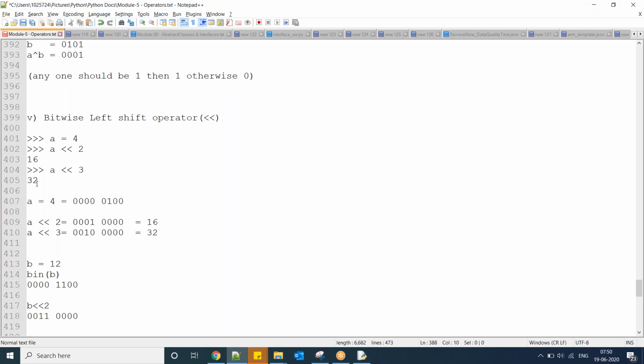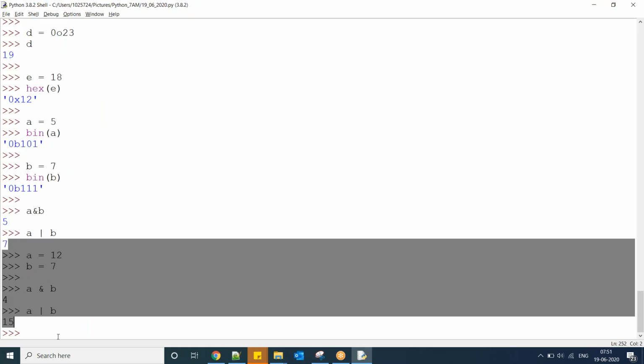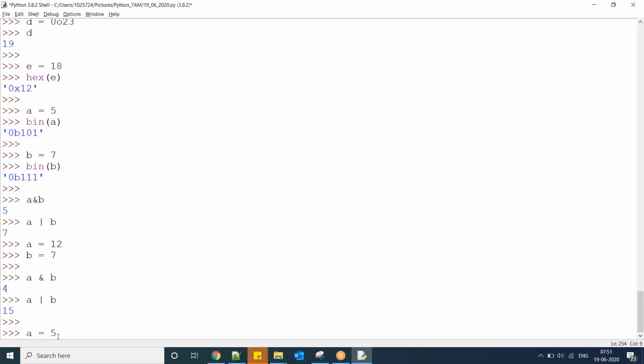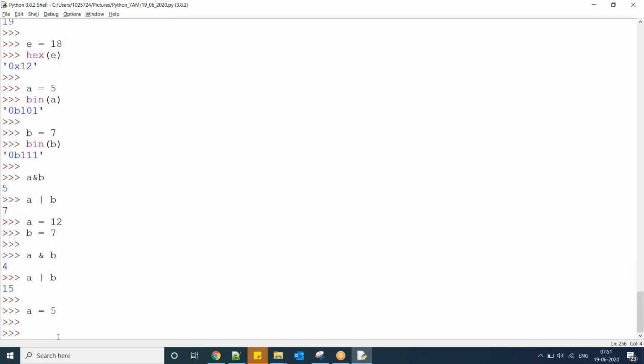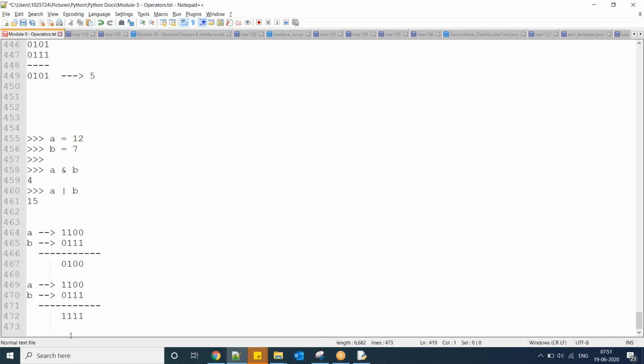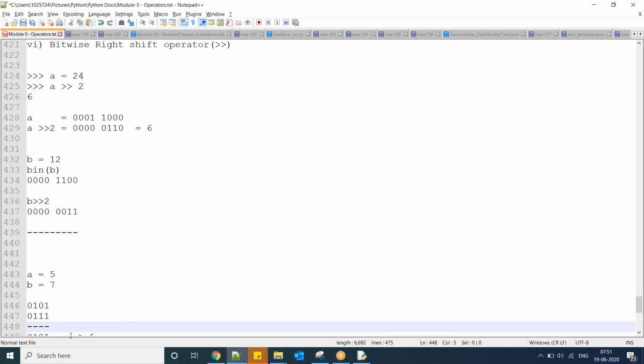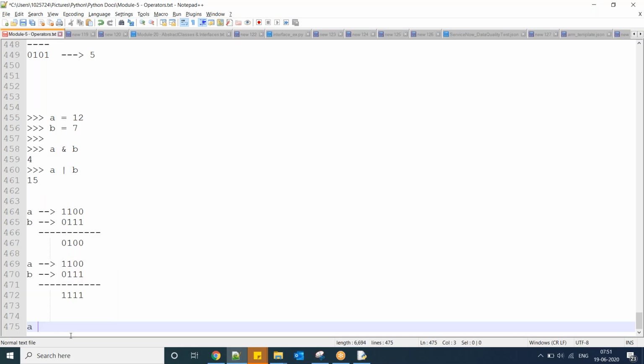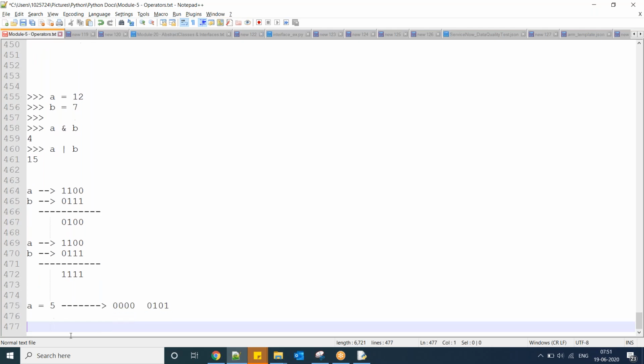Now the left shift operator, which is going to move your positions to the left side. Consider I have A equal to 5. Now A left shift 2 gives 20. So how could it be? A equal to 5, which I can write as 0, 1, 0, 1. Before that I am placing some zeros.